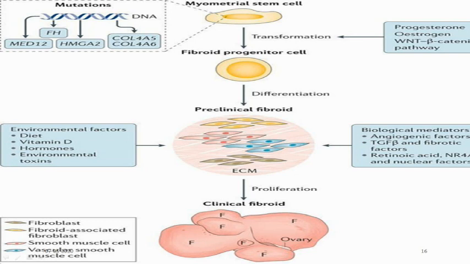And these changes, the mediators were the growth factors. And also added to this were the environmental factors. So depending on what diet that lady is taking, her vitamin D status, the hormones, the environmental toxins, these also added to it, and therefore it would cause proliferation, and then it would cause this single myometrial cell would cause this fibroid.